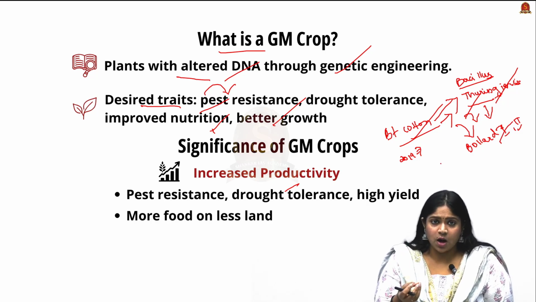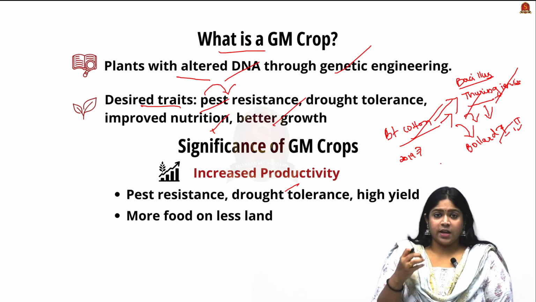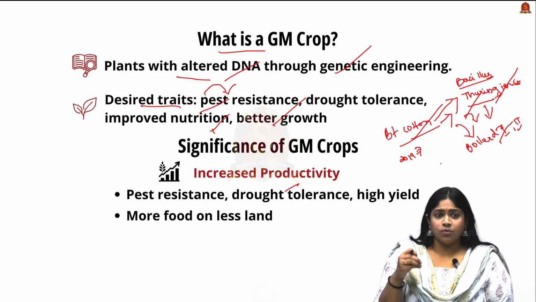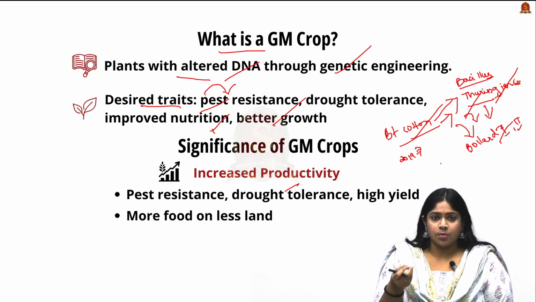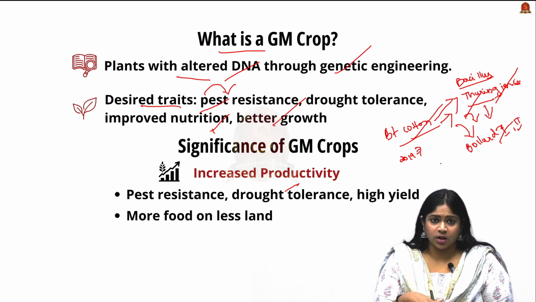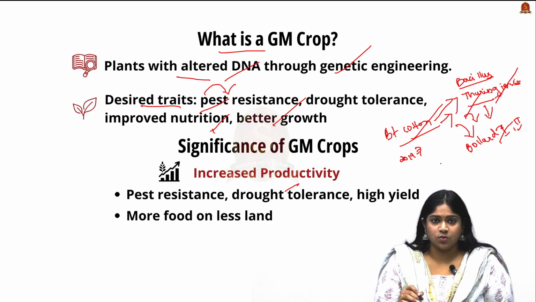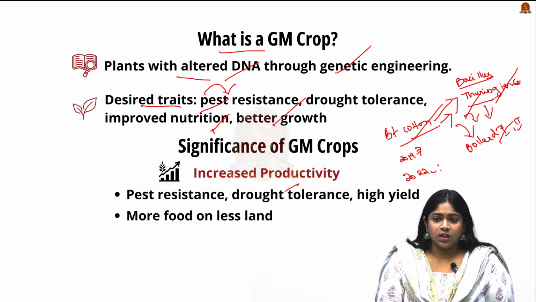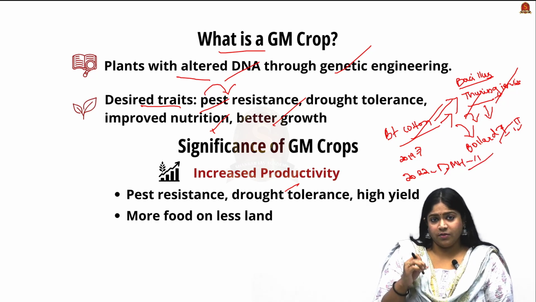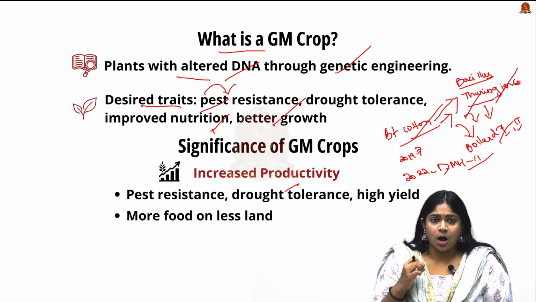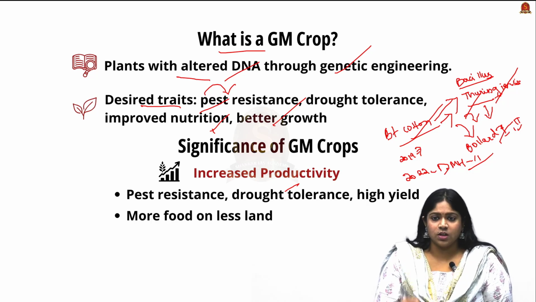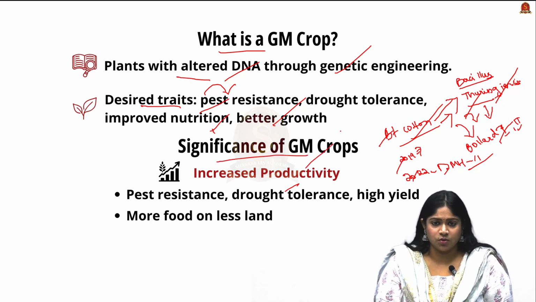Now looking into other GM crops, there are trials and research going on for their approval and commercialization, such as sugarcane, mustard, chickpea and so on. And in 2022, the Dhara Mustard Hybrid 11 is still pending approval for commercialization. So these are the crops when it comes to GM crops in India. Now let us move on to the significance of GM crops.